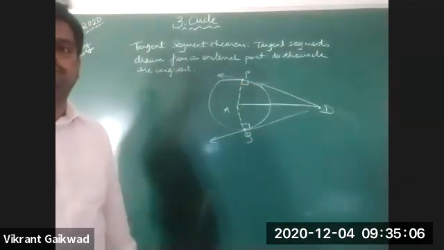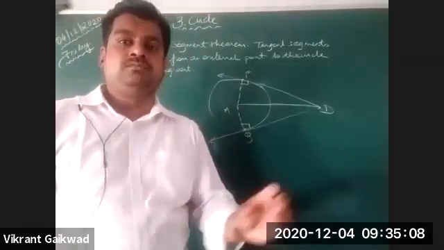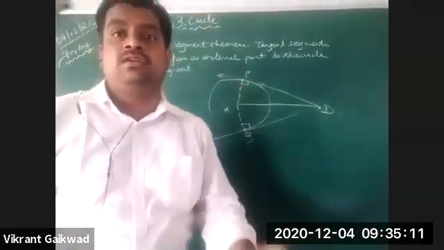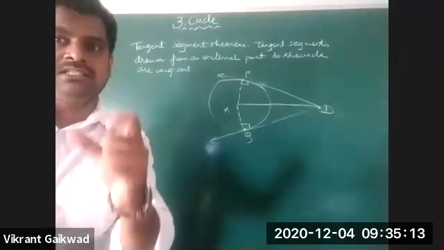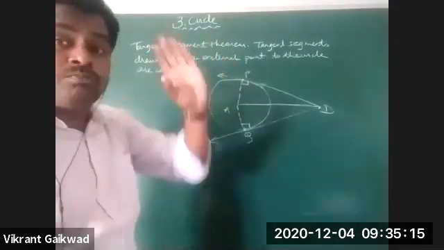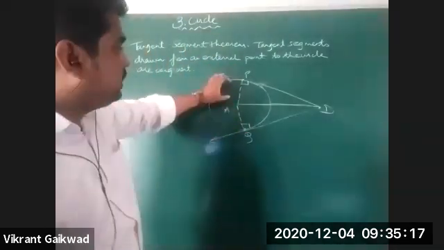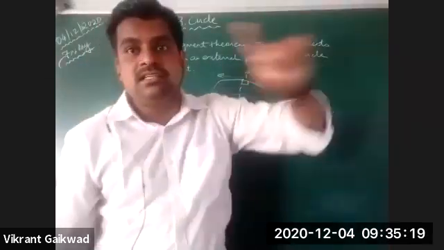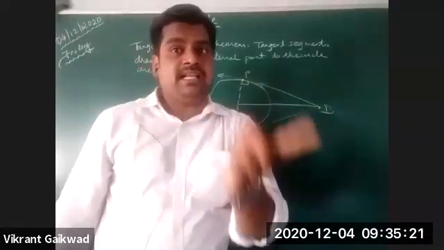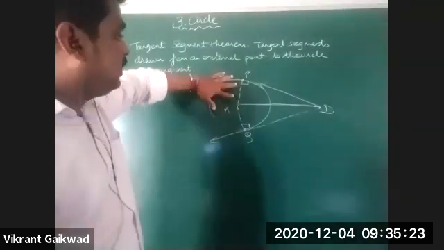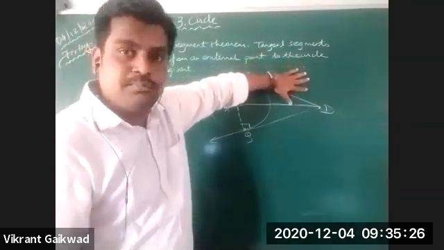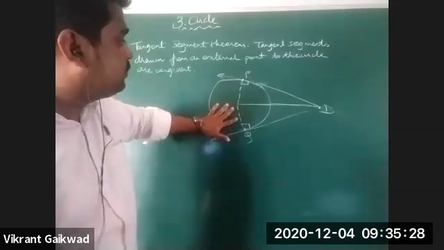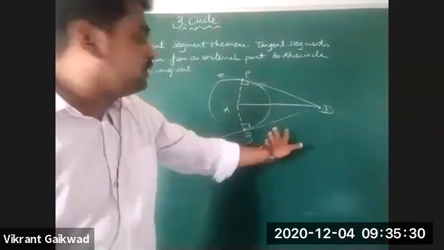This two, they are what? They are perpendicular. Is this clear? This is the relation between the radius and the tangent. That means AP is going to be perpendicular to PD and AQ is going to be perpendicular to QD.